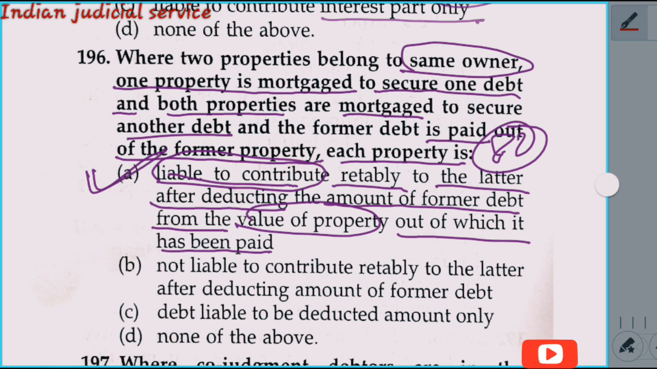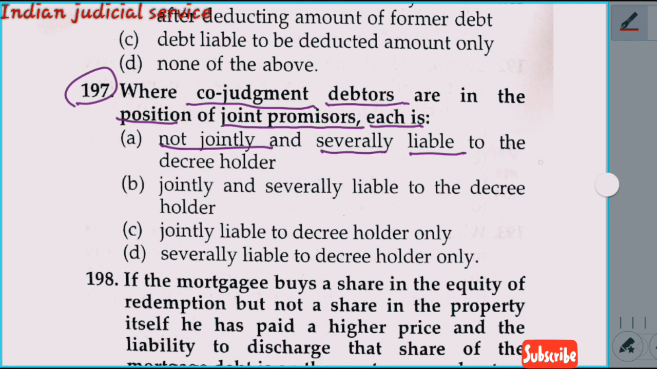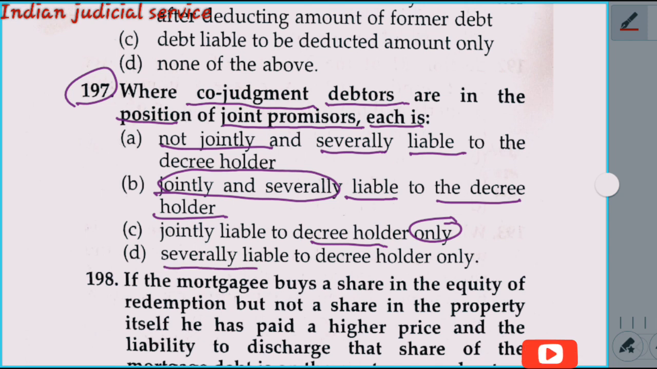Now come to question number 197, where co-judgment debtors are in the position of joint promisors, each is, option A, not jointly and severally liable to the decree holder, option B, jointly and severally liable to the decree holder, option C, jointly liable to the decree holder only, and option D, severally liable to the decree holder only. So our answer here is option B, jointly and severally liable to the decree holder.